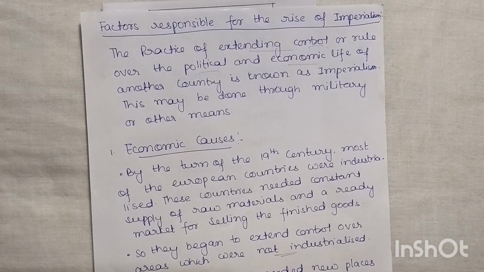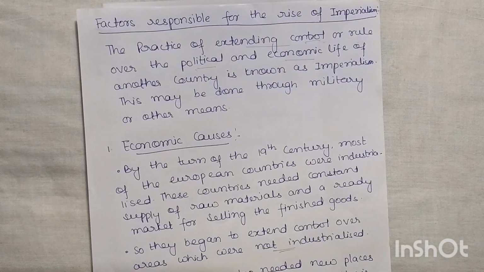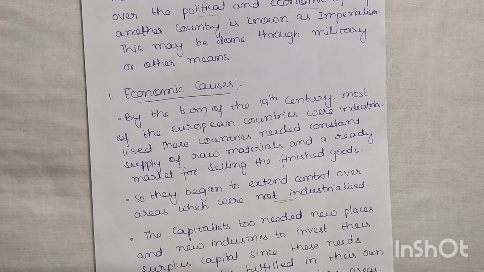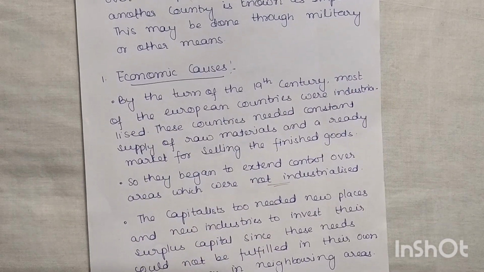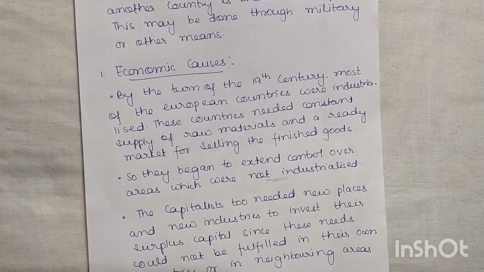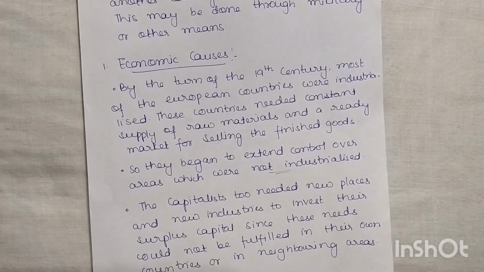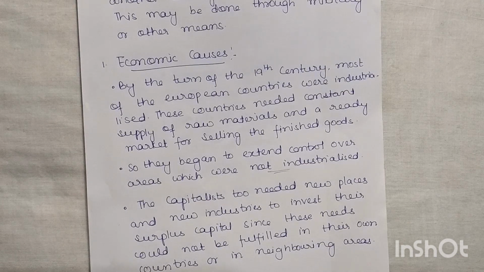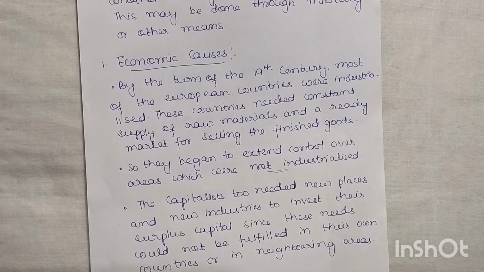Now, what were the reasons for imperialism? Why are these nations extending their control and ruling over other countries, politically and economically dominating them, right? So let us see what the reasons are. So the first one is the economic cause. Here we will see how money, the finance, is one of the reasons for the rise of imperialism. By the turn of the 19th century, most of the European countries were industrialized. So most of the countries were now industrialized. Okay, they are well and good.